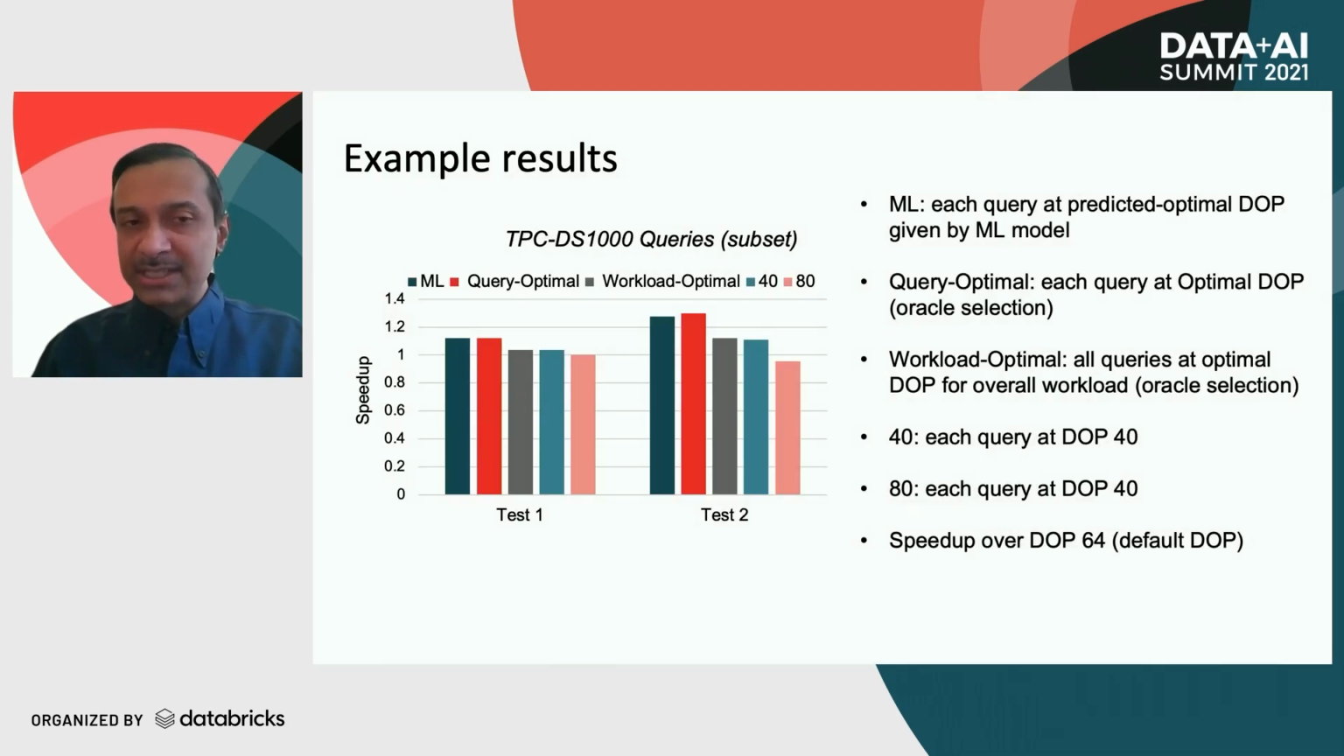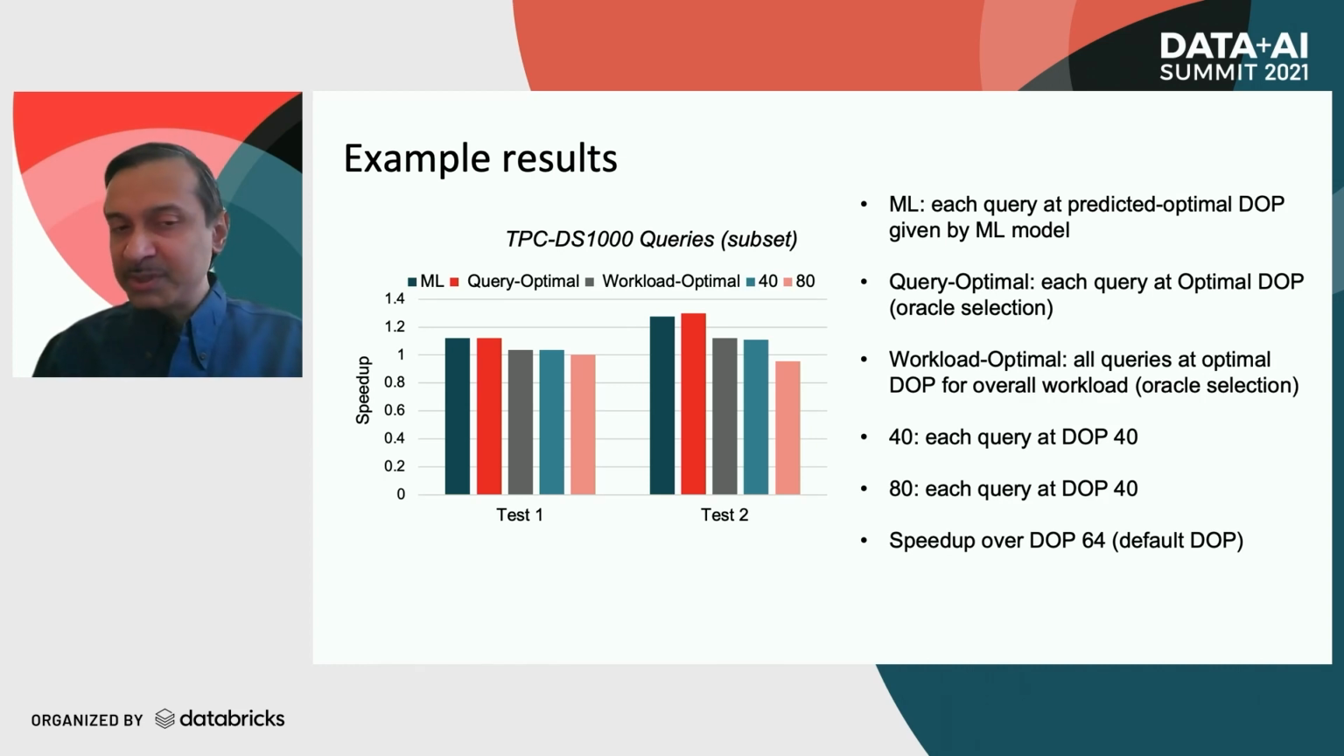Here are some example results from subsets of queries taken from TPC-DS benchmark suites. We show two test suites, test 1 and test 2. For each test, we consider the sum of query runtimes over all the queries in that test. And for the baseline, we consider all queries executing at DOP 64, which is the default value for our system. A speedup of 1 means no performance change, greater than 1 means performance improvement, and less than 1 means performance loss. For each test, the third, fourth, and fifth series are with policies where all the queries are running with the same DOP value.